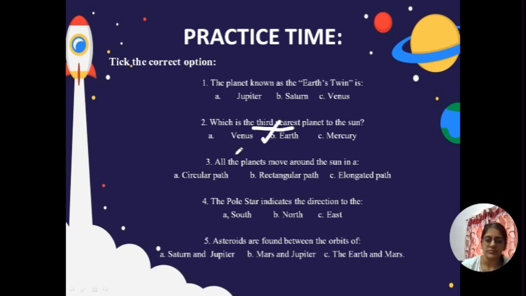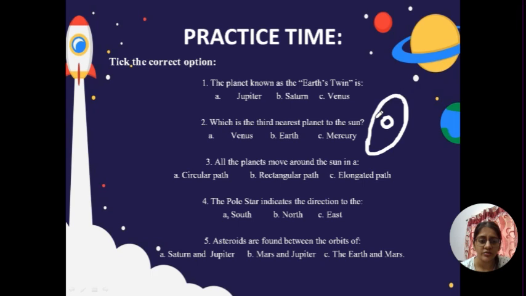Then all the planets move around the sun in a what path? There is a path, okay, which is called orbit. This is the sun and the planets move around it, and because of moving in this orbit only, there are changes of seasons. This is the sun, and when the planets get close to it, there is summer season, and when the planets move far from it, there is winter season. So this is what type of path? This is elongated path. It's a long path.